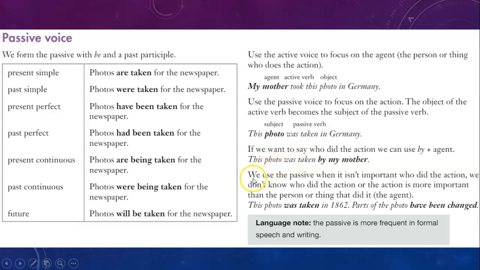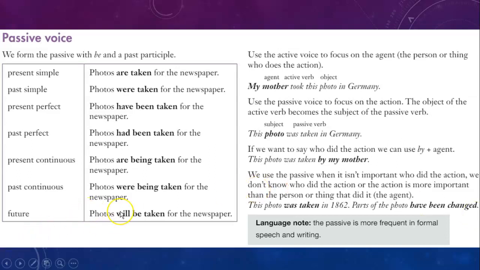Let's look at this part. We use the passive when it isn't important who did the action. We don't know who did the action, or the action is more important than the person or thing that did it, the agent. Example, this photo was taken in 1862. We don't know who did this action, or maybe it's not important. All we know is that the photo was taken, but who did the action? We don't know. When this happened? Yes, we know when this happened. Look, parts of the photo have been changed. Okay? Again, we don't know who did this. Okay? So this is the passive voice.